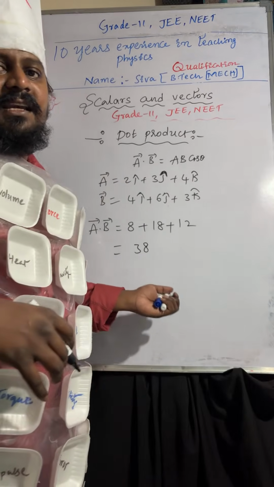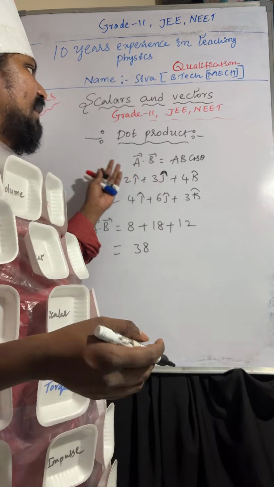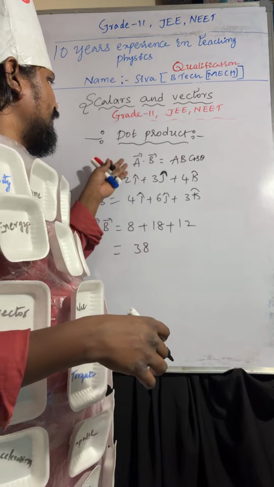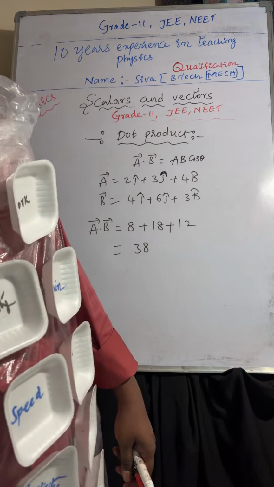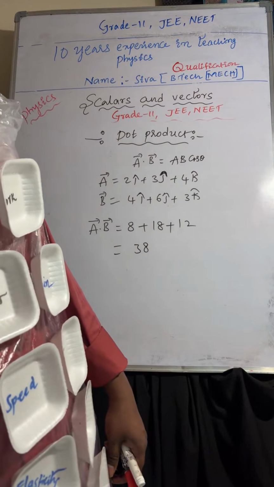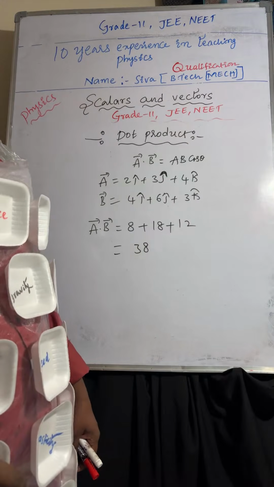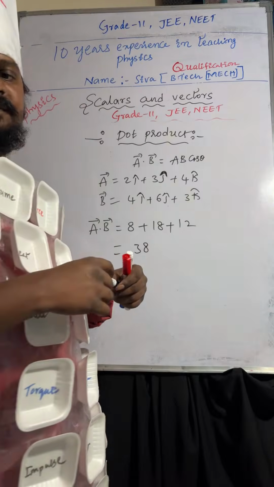So we are getting the magnitude. If they give the angle also, we can find it out by multiplying this and finding the magnitude. Understood? So likewise you can solve this question. I hope it is very clear. Any doubts? Right.